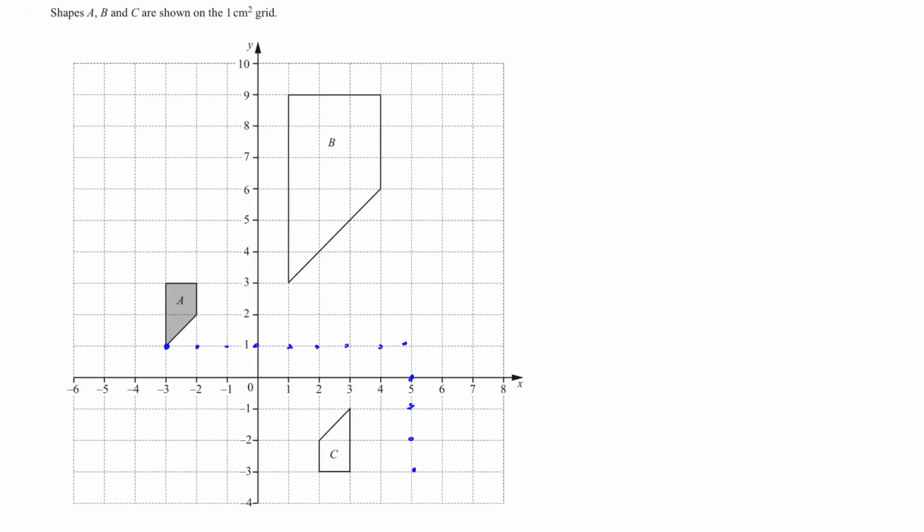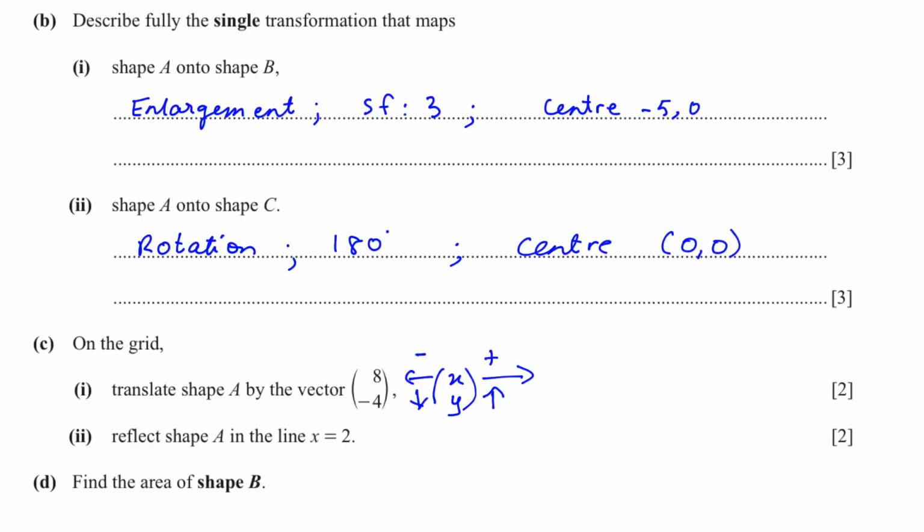And after this point, we'll just draw the trapezium. So it goes up by 2, 1 to the right, 1 down, and we joined it. So this is the trapezium after translation.